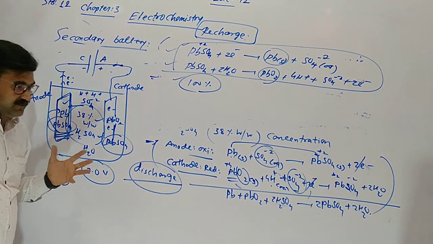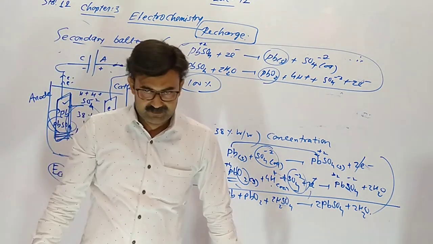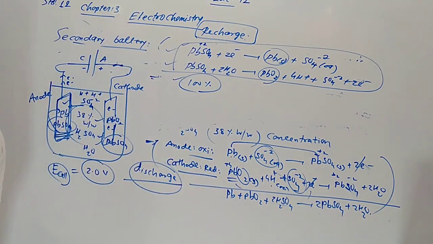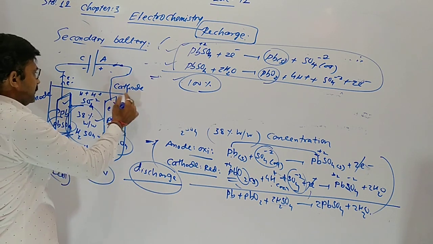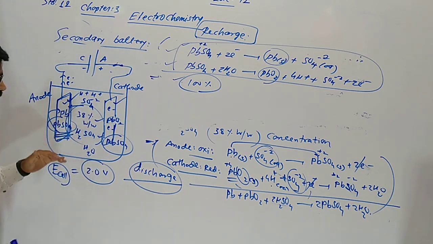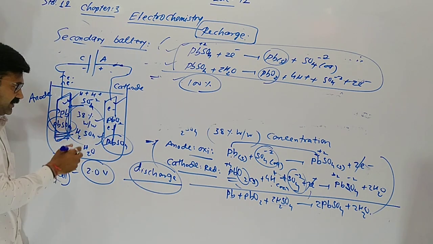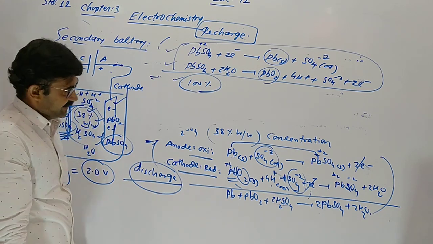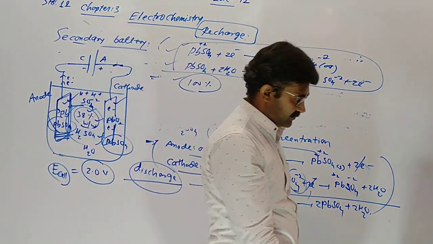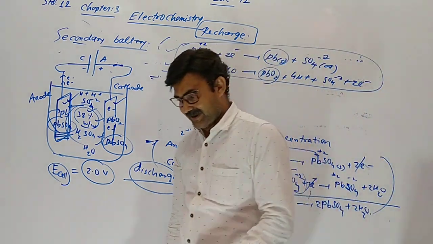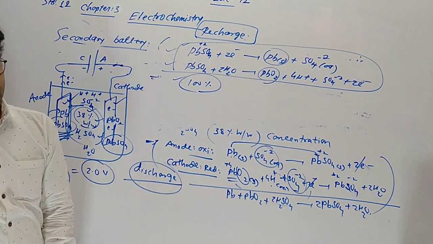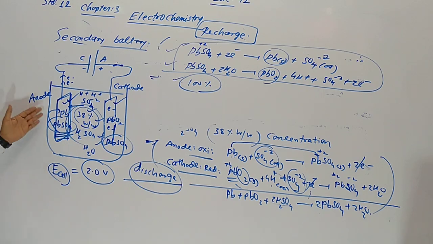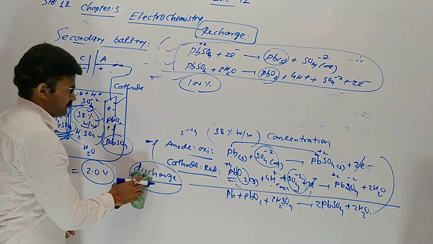After a few months of repeating cycles of charging and discharging, we have to change the batteries, and after some interval of time we add some electrolytic solution having 38% sulfuric acid.